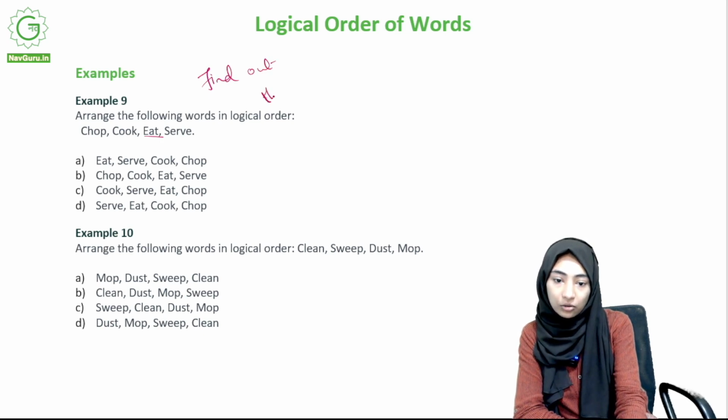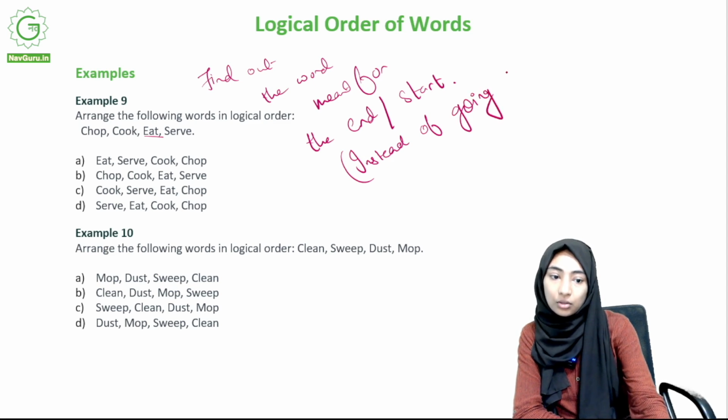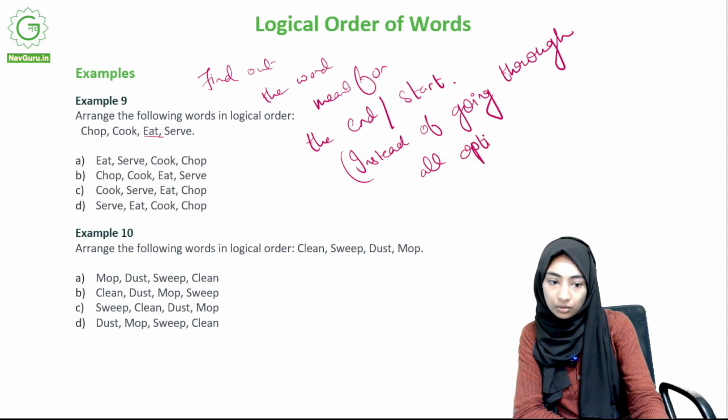So find out the word meant for the end or start. Okay, you can just find out the word that is meant for the end or start, and then just look at those options. This is instead of going through all options. This is something you can do.